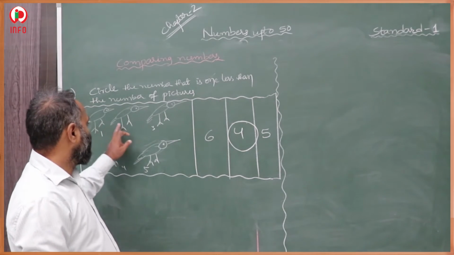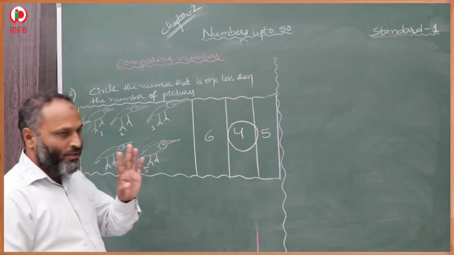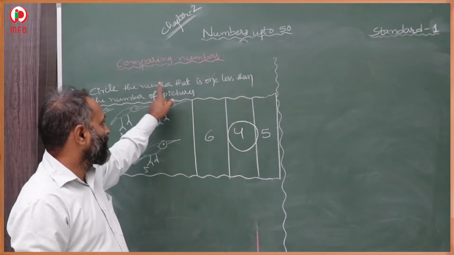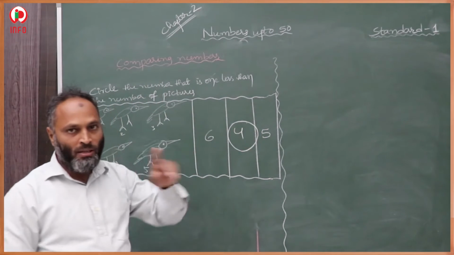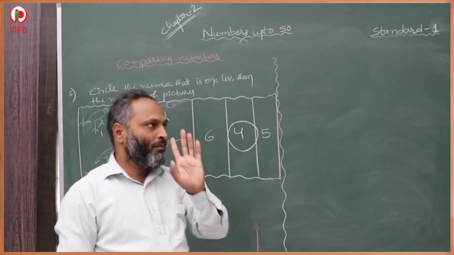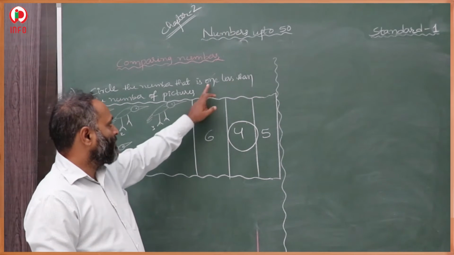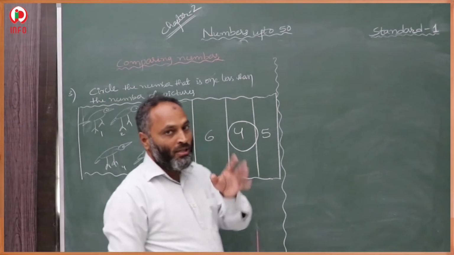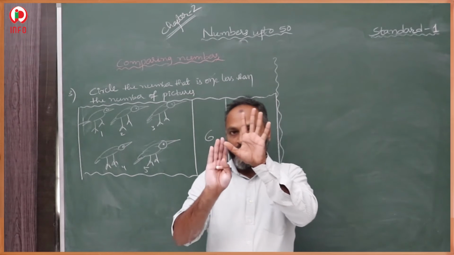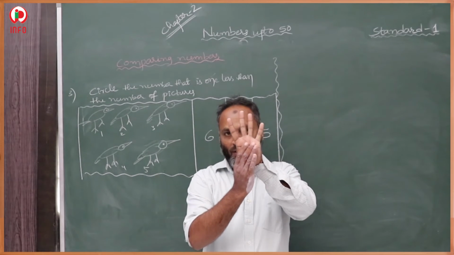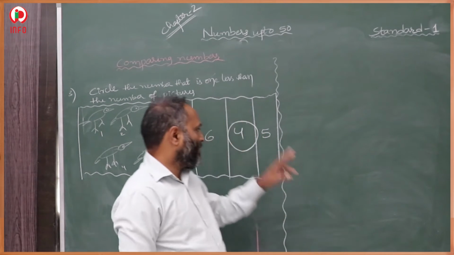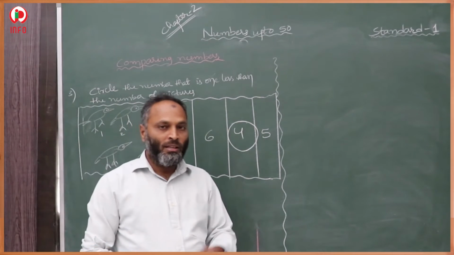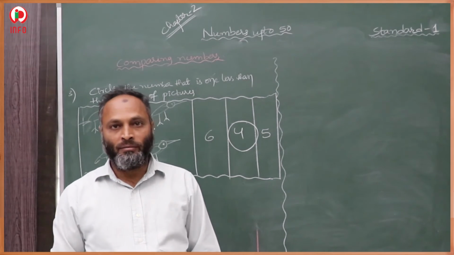Here 1, 2, 3, 4, 5 birds were given. Total 5 birds were given. So here, we have to circle a number. In these 3 numbers we have to circle one number that is 1 less than the number of pictures. In the picture, a total of 5 birds were there. 1 less means we have to close 1. Then 4 is left. That number 4 we have to circle. The next question is a similar question. That is a home assignment.